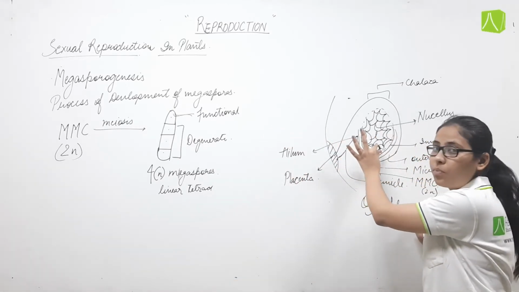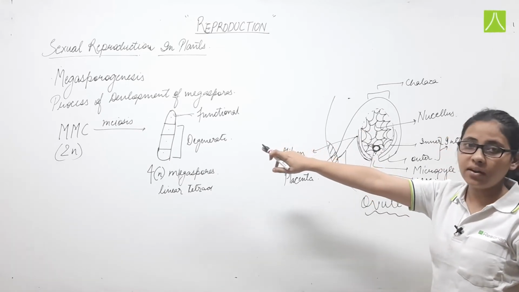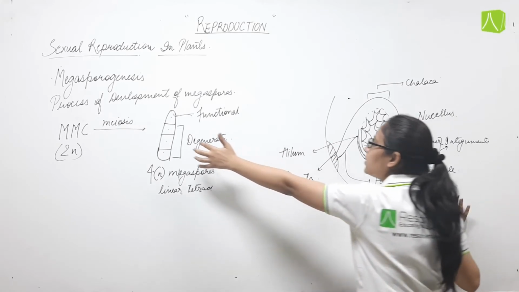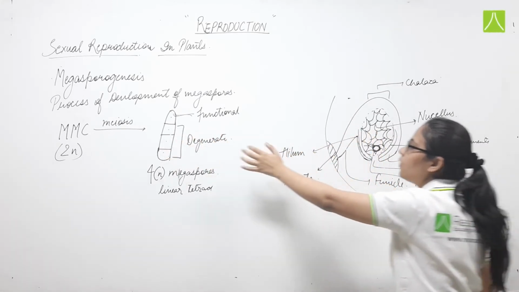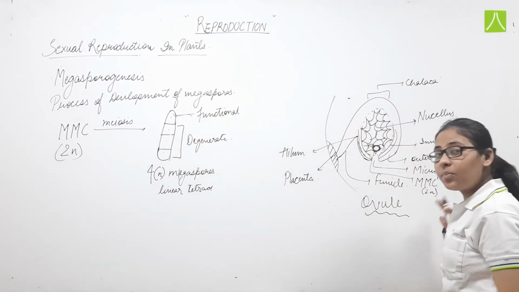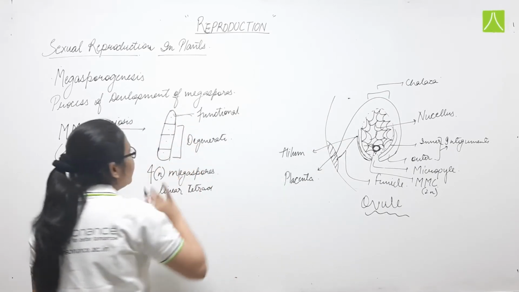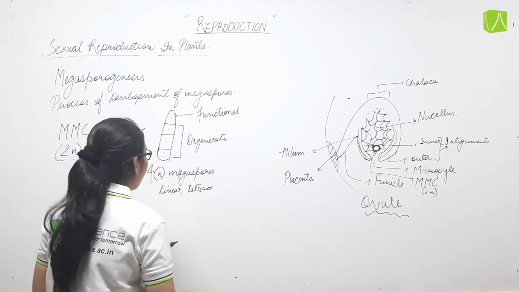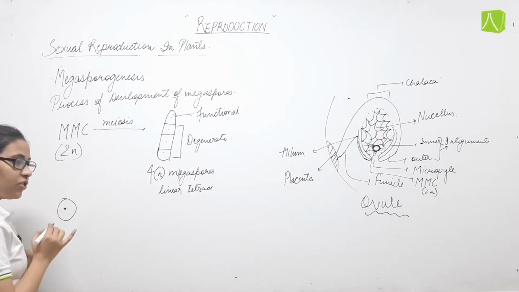This is the megaspore mother cell, it will divide and form the linear tetrad. Now these 3 will degenerate, which are towards the micropylar end, and the one at the top, towards the chalazal end, remains functional. Now this is the megaspore which remains functional. Now what will happen?